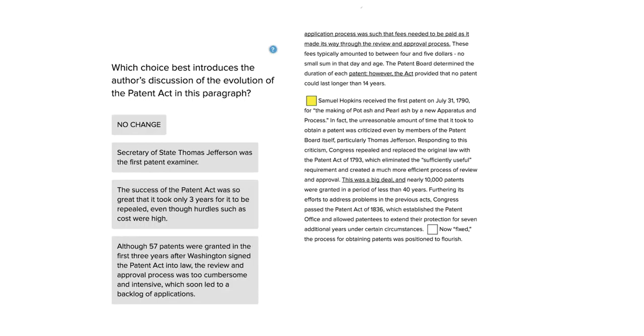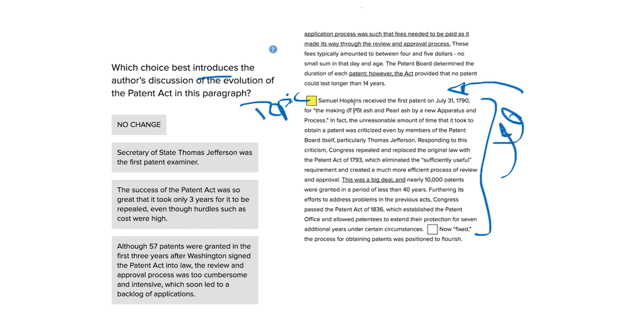Hi, this is Carlos Cousins, and the following SAT writing question is asking about the first sentence of a paragraph. This is our conclusion paragraph, but our first sentence here is supposed to introduce the author's discussion of the Patent Act. So it's got to be a good topic sentence for the discussion of the Patent Act throughout this paragraph. It has to be something that every sentence here sort of gives evidence for.